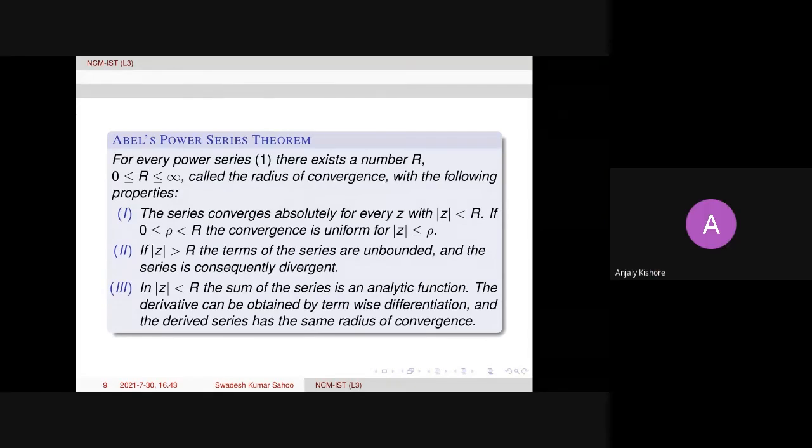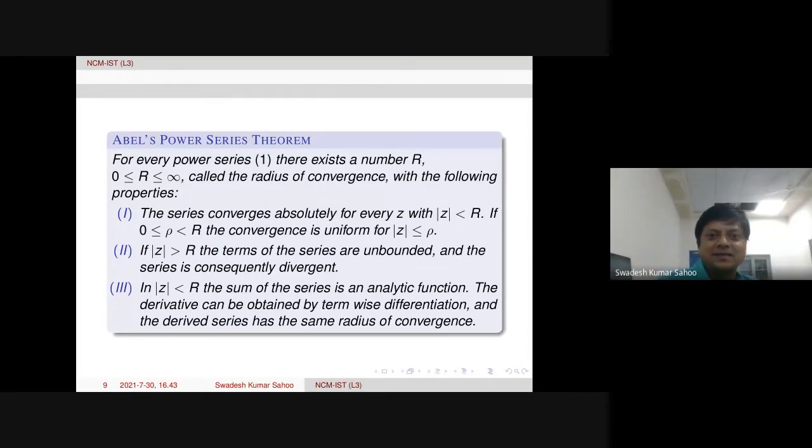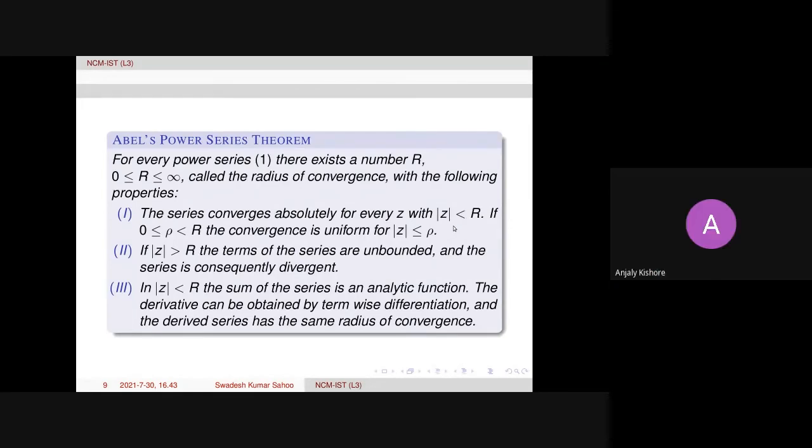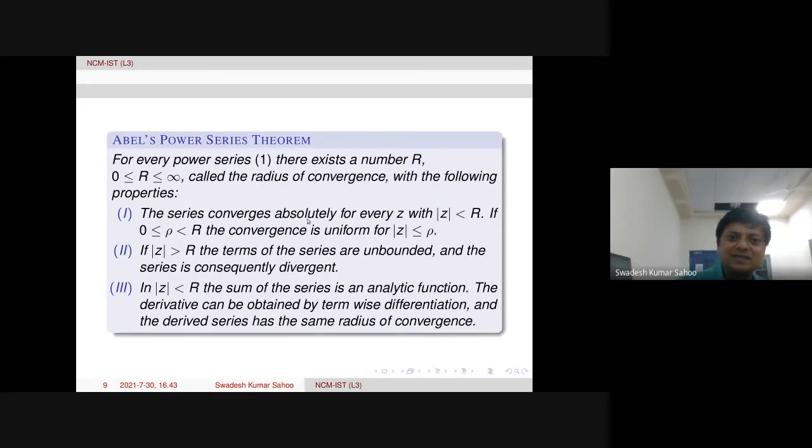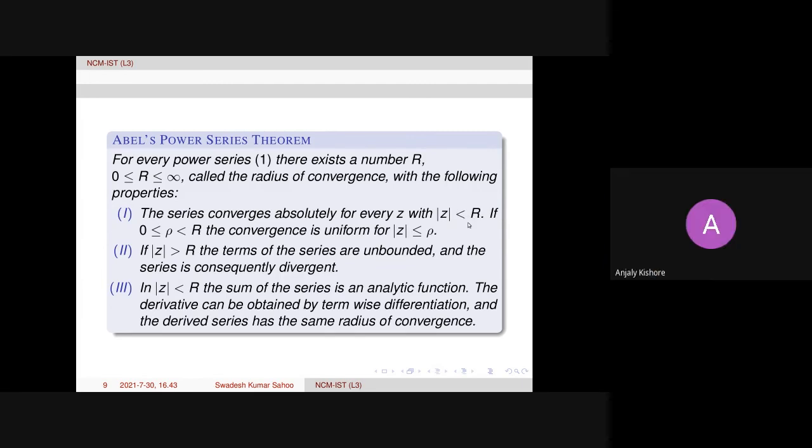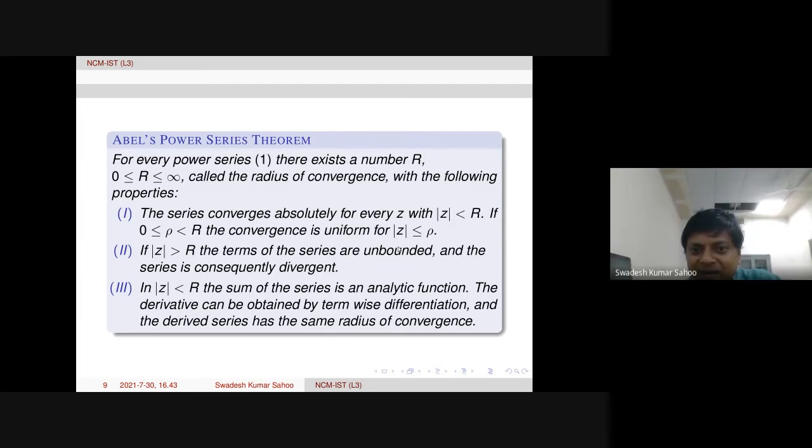But if your series is absolutely convergent within this disk, mod z less than r, then if you take any rho in between, within that compact disk your series will be uniformly convergent.